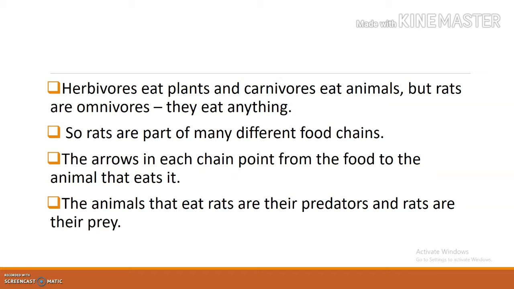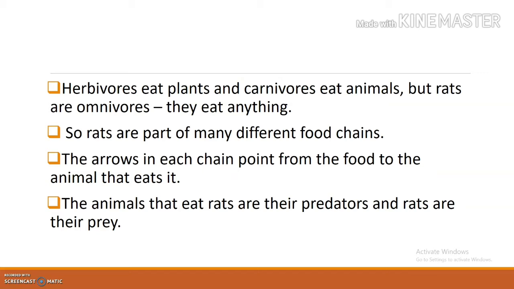The plants are eaten by small animals, that is herbivores. Herbivores are animals which only eat plants. These herbivores are eaten by carnivores. Carnivores are animals that eat animals. And some are eaten by omnivores. Omnivores eat everything: plants, animals, everything. That is the food chain. First point: herbivores eat plants and carnivores eat animals.